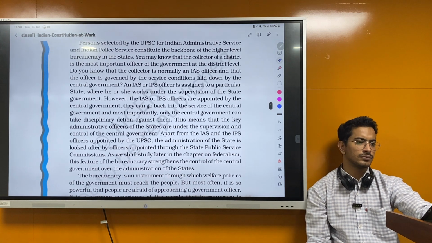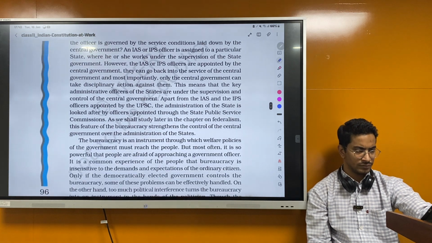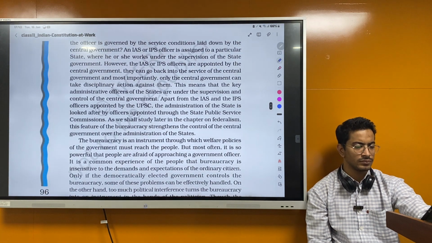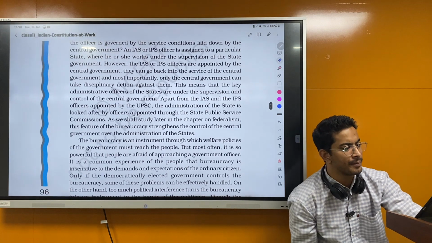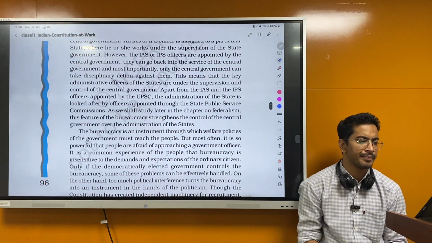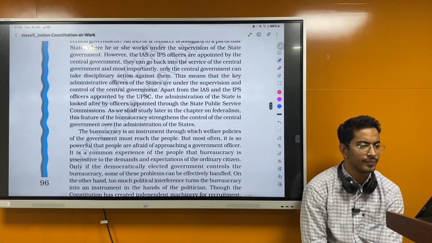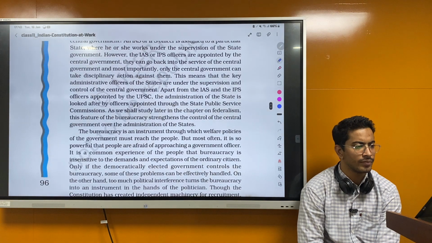An IAS or IPS officer is assigned to a particular state where he or she works under the supervision of the state government. However, the IAS or IPS officers are appointed by the central government. They can go back into the service of the central government, and most importantly, only the central government can take disciplinary action against them. This means that the key administrative officers of the states are under the supervision and control of the central government.